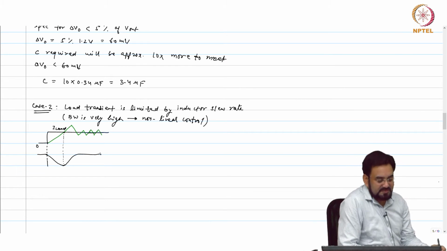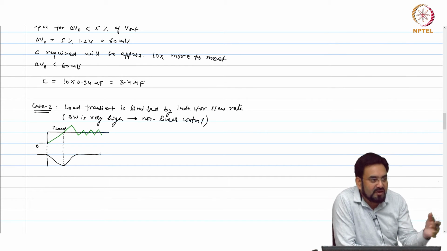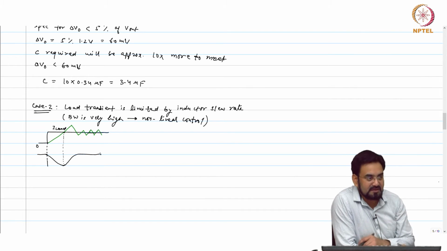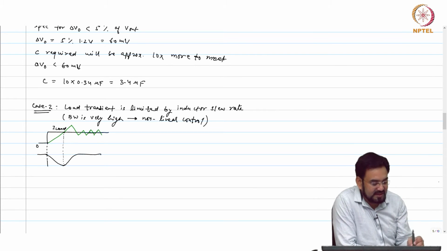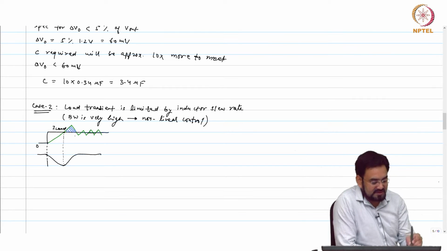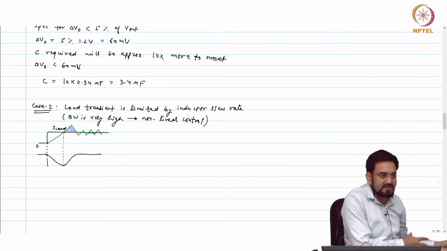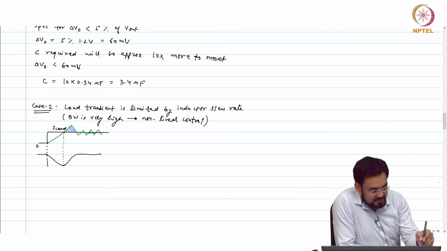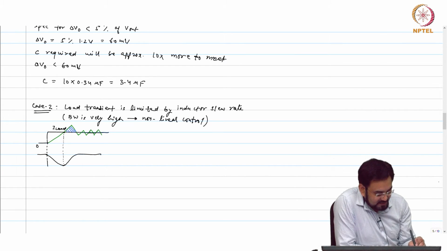Okay. Whatever charge you have lost due to the limited slew rate of the inductor has to be recovered, which means the inductor has to supply extra current after this intersection. That is why you see this region actually, okay. This charge will be equal to the charge lost.